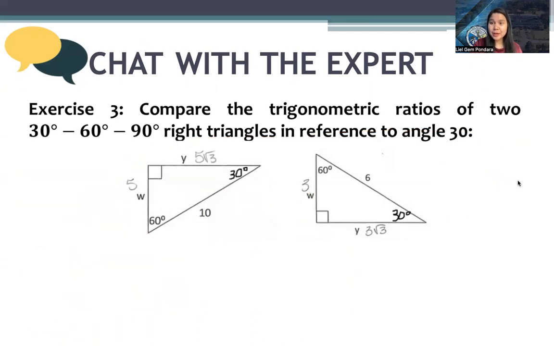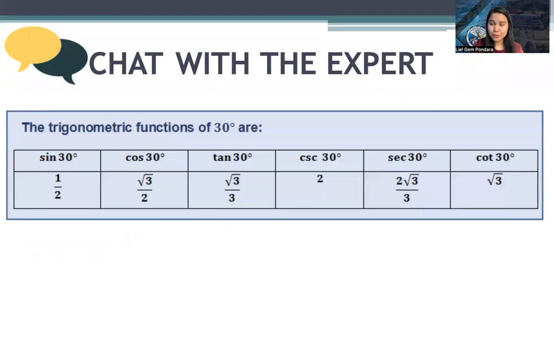And here are the trigonometric functions for 30 degrees. Sine 30 is 1/2. Cosine 30 is square root of 3 over 2. Tangent 30 is square root of 3 over 3. Cosecant 30 is 2. Secant 30 is 2 square root of 3 over 3. And cotangent 30 is square root of 3.